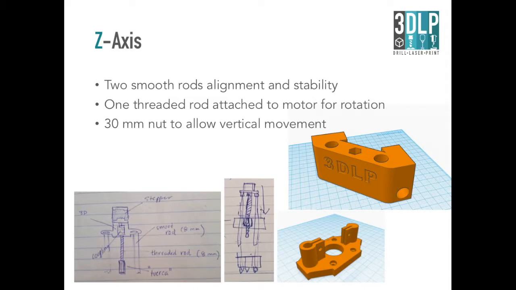The next mechanism I want to introduce is the Z-axis. This consists of 2 smooth rods to achieve alignment and stability, and 1 threaded rod that's attached to the centerpiece that's going to allow the movement up and down with the rotation of the stepper motor.